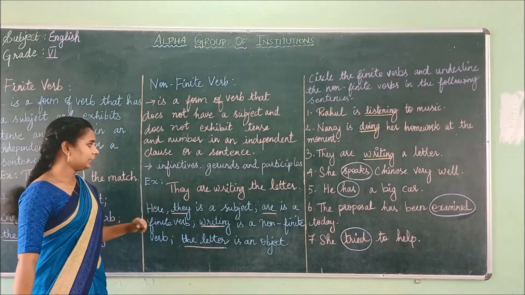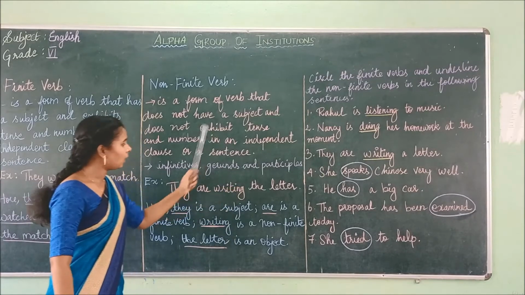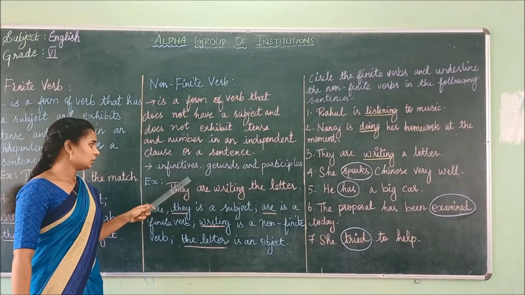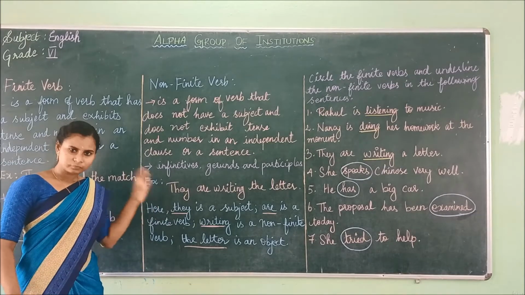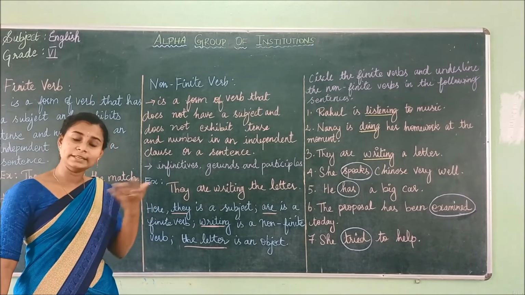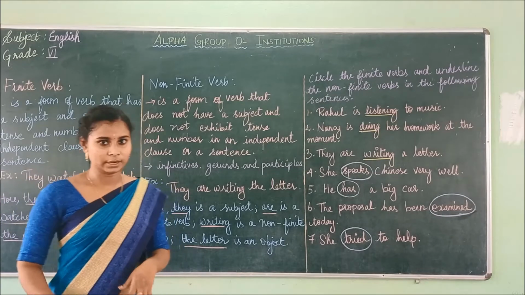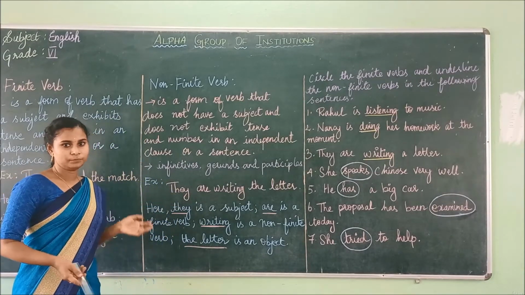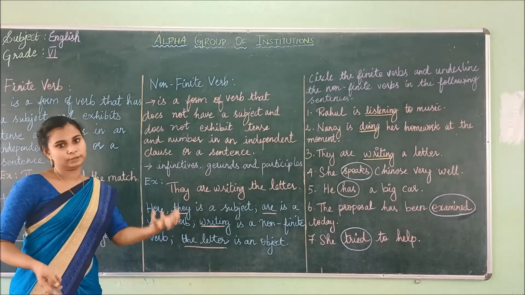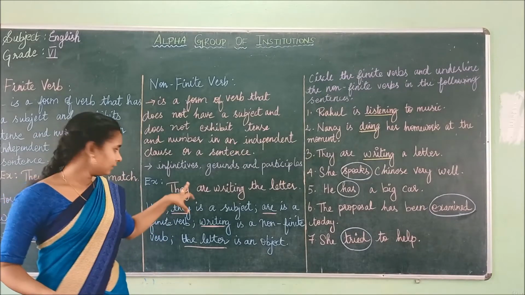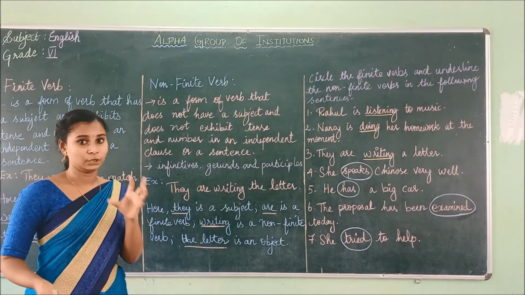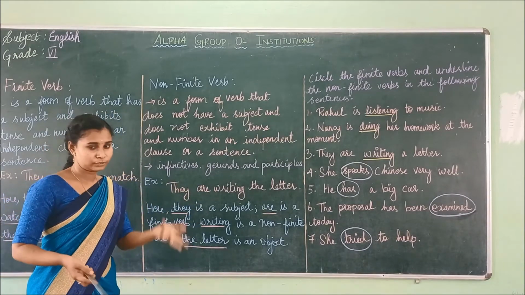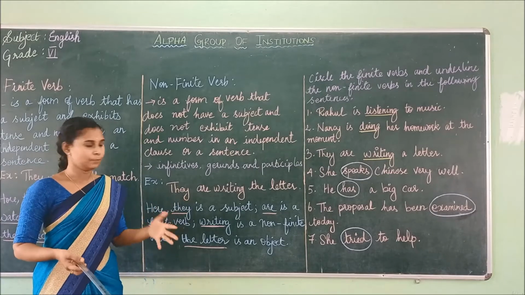So usually infinitives, gerunds and participles all come under the non-finite verbs. If you take infinitives, it is formed by a verb but it does not play a verb role. We use to plus verb, for example, to swim. We always use to with infinitives: to swim, to eat, to sleep, all those.